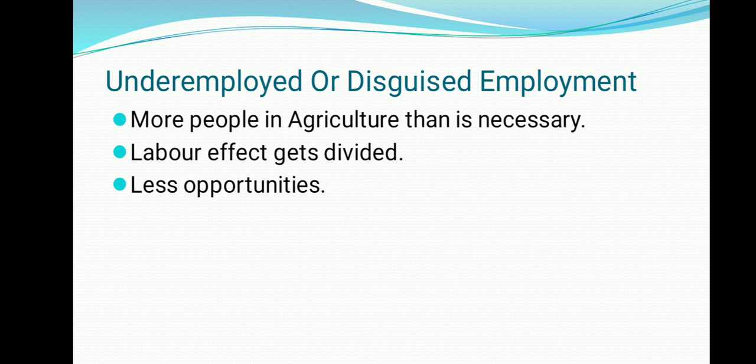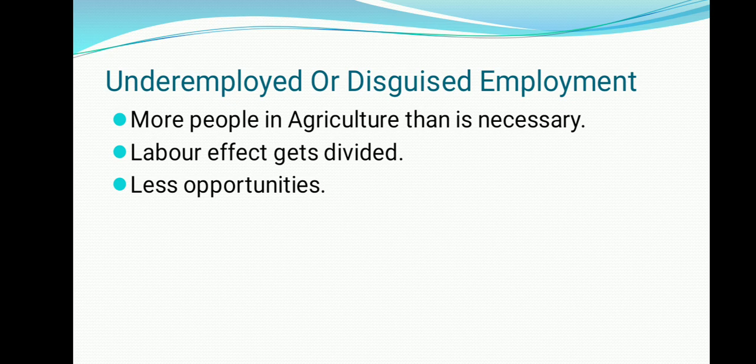Because naturally in a society, how many people will increase? Suppose children are being born, at the same time people are dying also, so the number of people will be almost the same. Suppose there were 200 people giving services to the one barber, now 200 people are giving services to the 3 barbers.